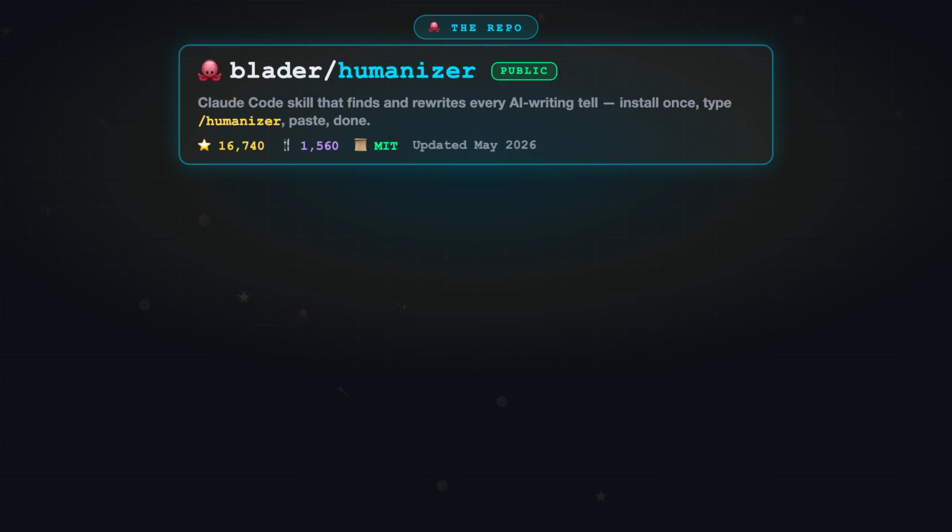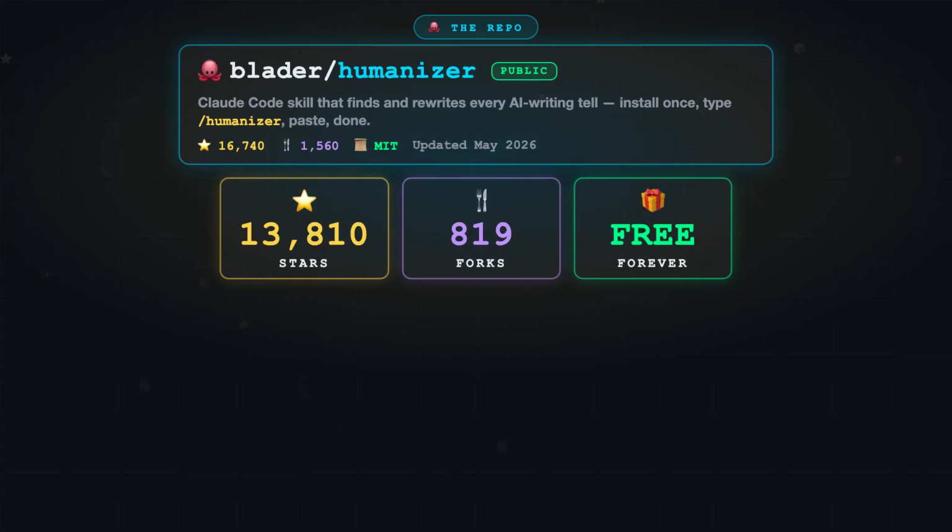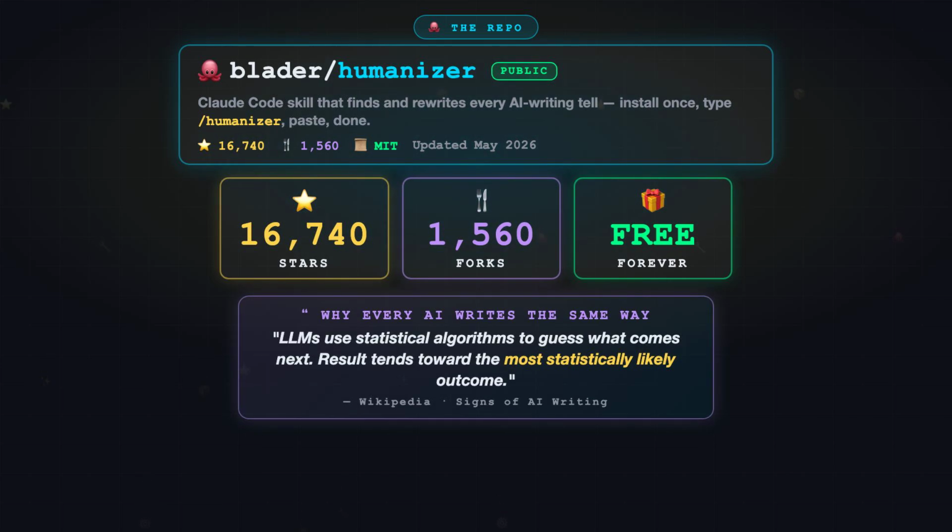16,740 stars, 1500 forks, MIT license, free forever. It's a Claude Code skill, meaning you install it once, type /humanizer, and Claude rewrites whatever text you paste to remove the AI fingerprints. There's also an OpenCode version, same skill file, same patterns.